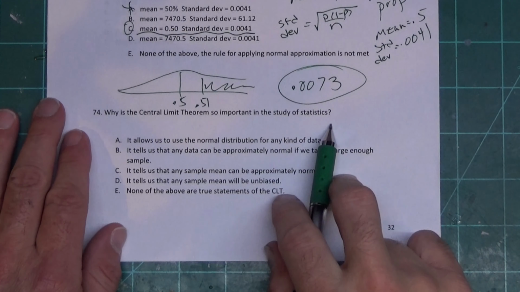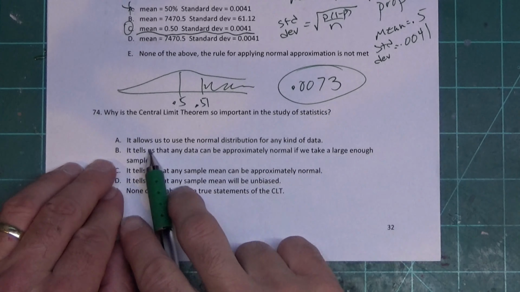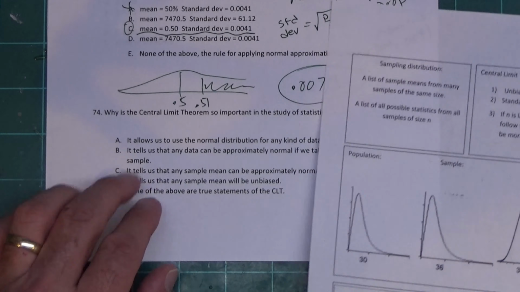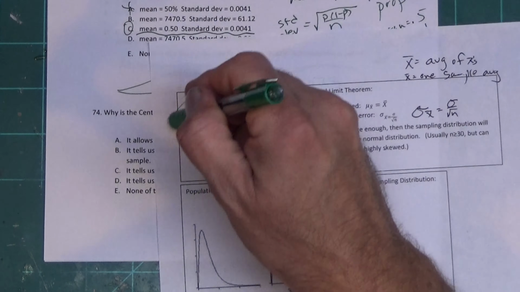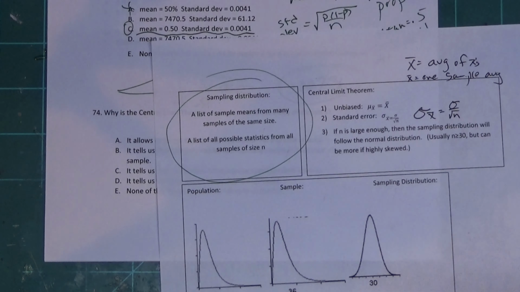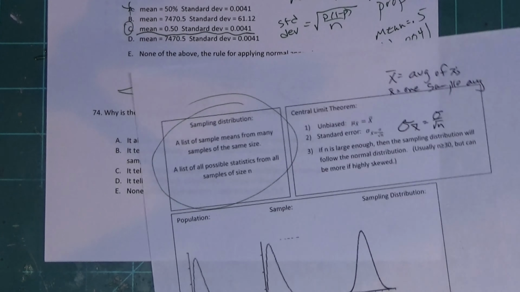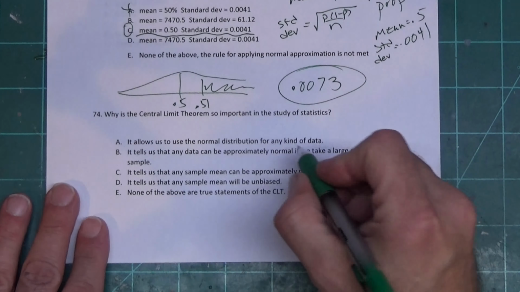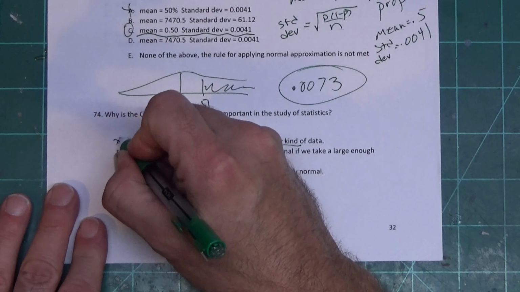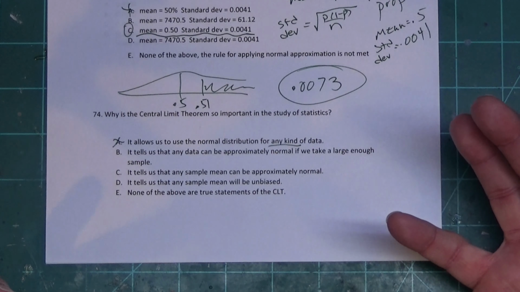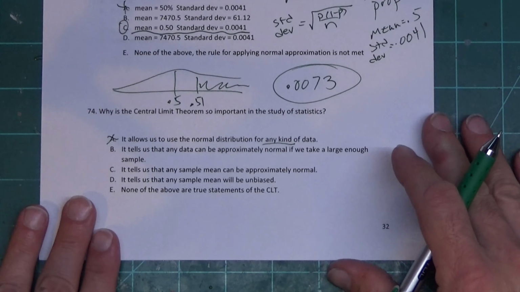Why is the central limit theorem important? It allows us to use a normal distribution for any kind of data. Well, that's wrong because the central limit theorem is only for a sampling distribution, not any data. So that doesn't work. The other thing is it doesn't talk about the sample size being large enough. So I don't like that.